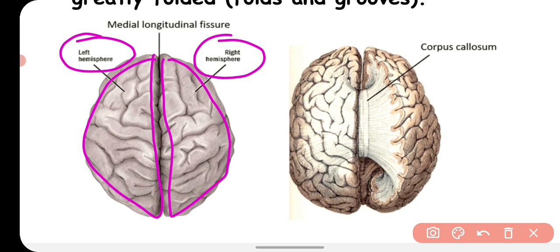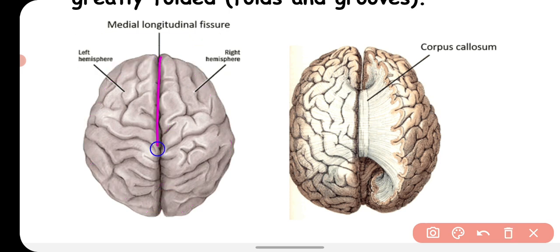Both hemispheres have a groove, a fissure, that is called the median longitudinal fissure. If you look deep into the fissure, you will see that both hemispheres are connected by a bridge called the corpus callosum. Corpus callosum is a connection which connects the right and left hemisphere together.